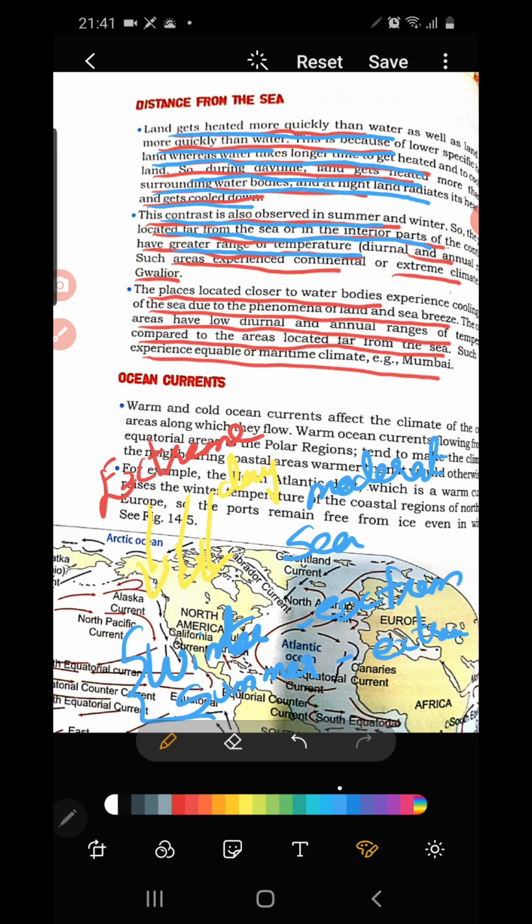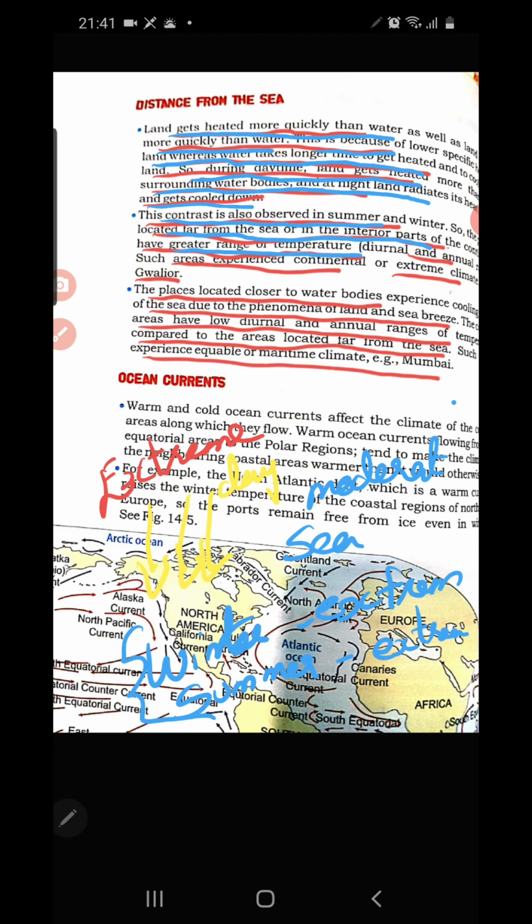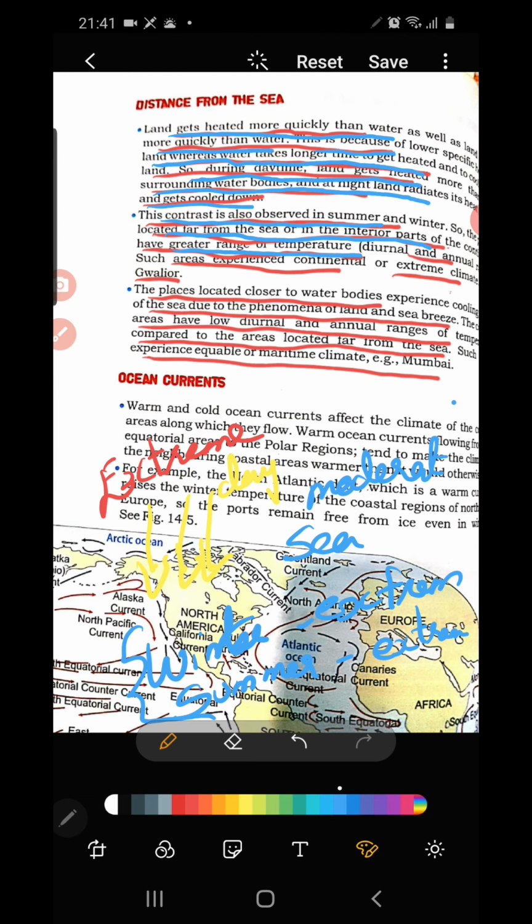Continental means these are all located far away from the sea. But at the same time Kolkata has got the influence of the sea. Then other coastal regions of Orissa, Andhra Pradesh, even Kerala, all the South Indian states have got moderate influence of the ocean, so that no extreme winter or extreme summer is experienced.